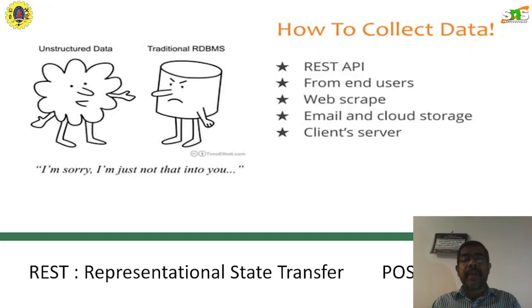Post means I collect the data, put means I feed the data, and get means I can collect certain structured information from the websites. So we collect the data in five methods: the first is REST API, the second is from the end users, the third is web scraping, the fourth is email and cloud storage, and finally the client servers.